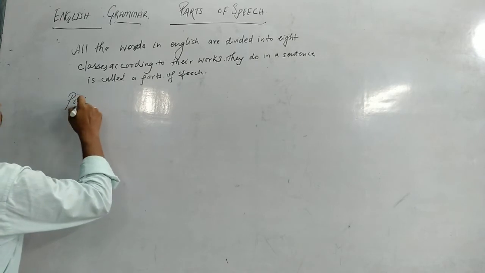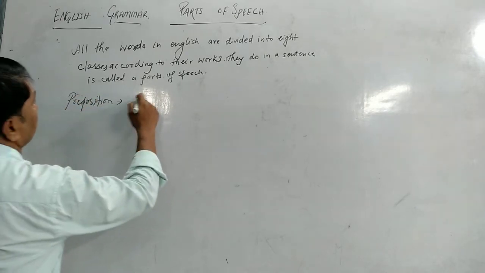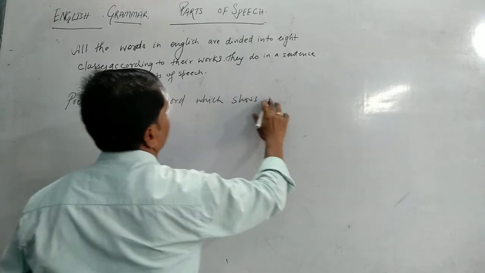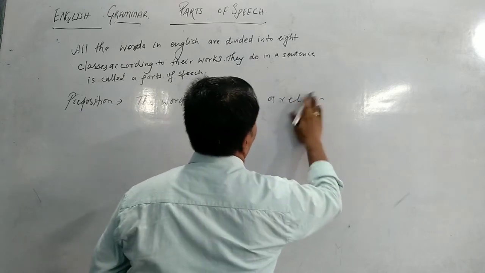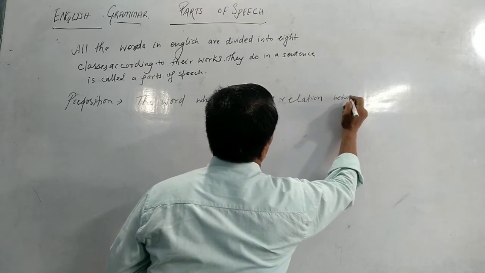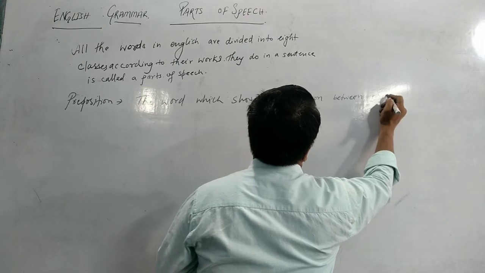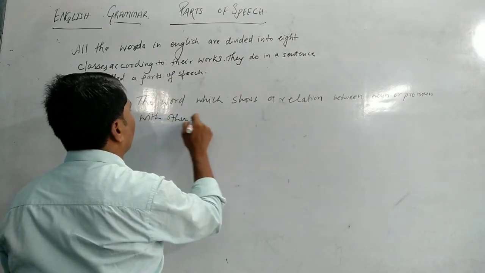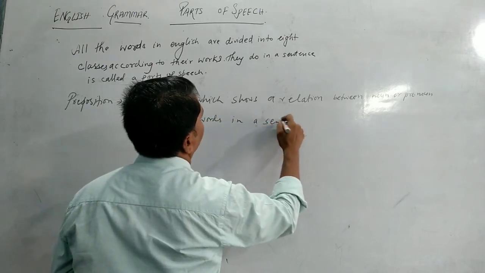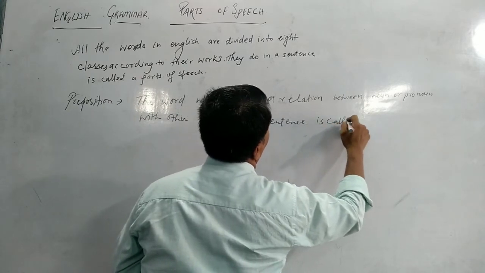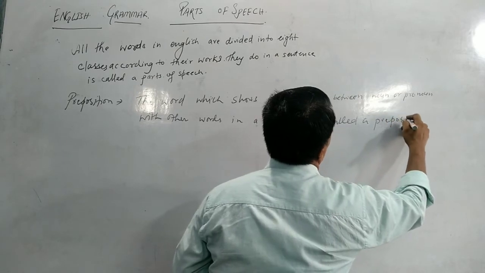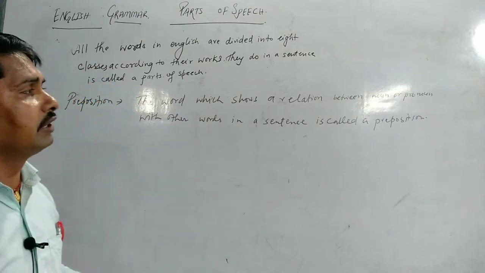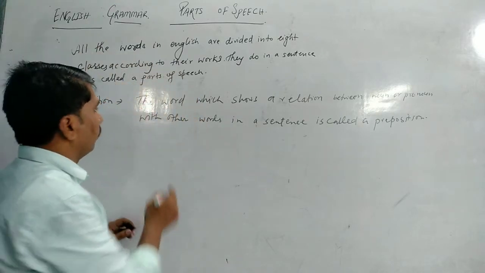The word which shows a relation between noun or pronoun with other words in a sentence is called a preposition. From the word you can see a preposition.